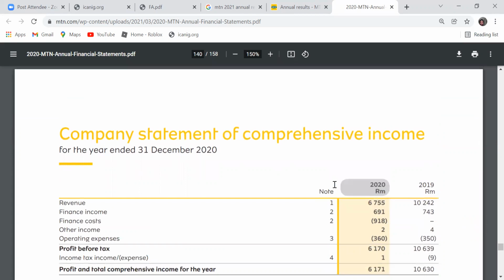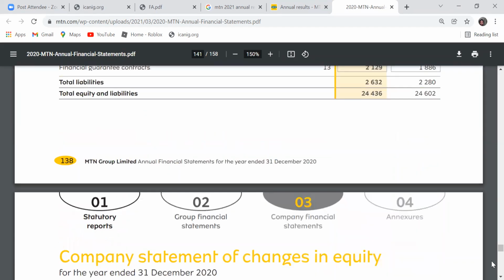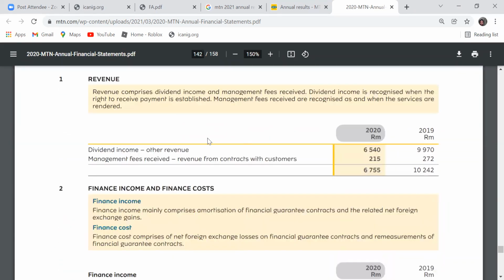Maybe in class now, we can call it working 1. So you can see how you arrive at this 6,755, the detail is given. This is how they arrive at the figure for the current year of 6,755. So that is another disadvantage, but it's not really a big disadvantage.